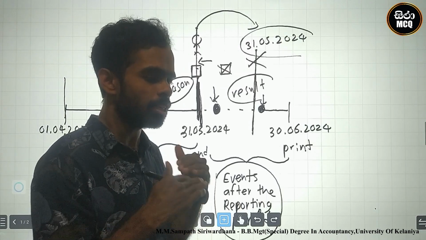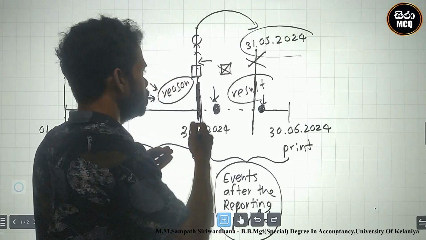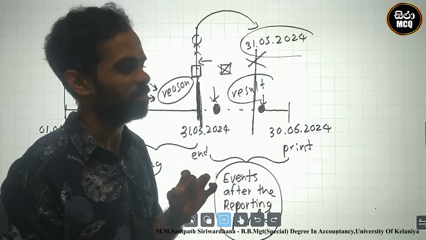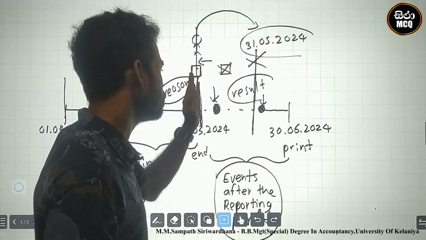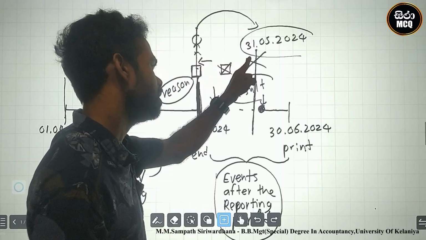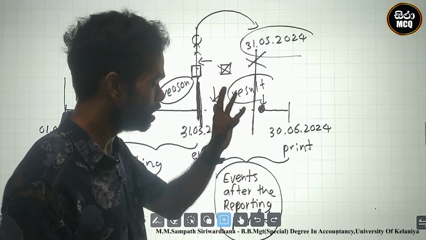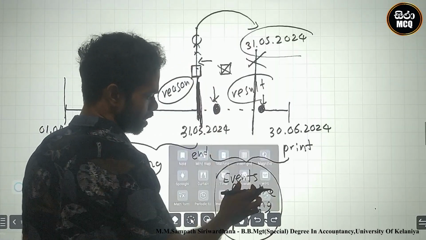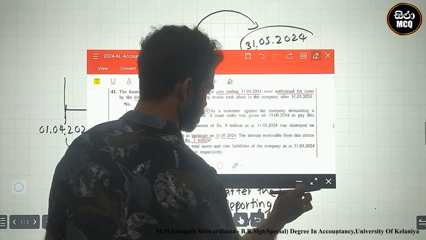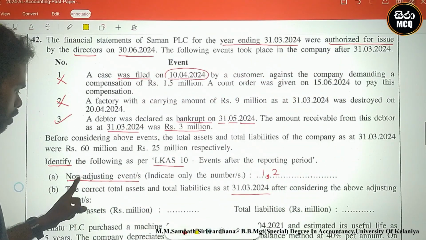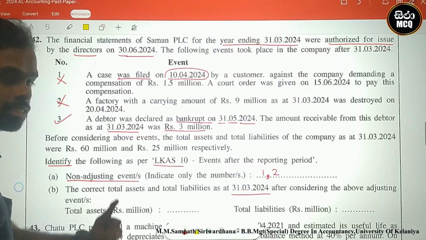Therefore we identify the bad debt written off. We know he cannot pay the 3 million receivable, therefore we can adjust it. So 3 is an adjusting event.